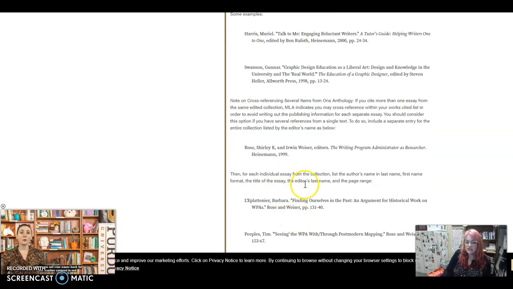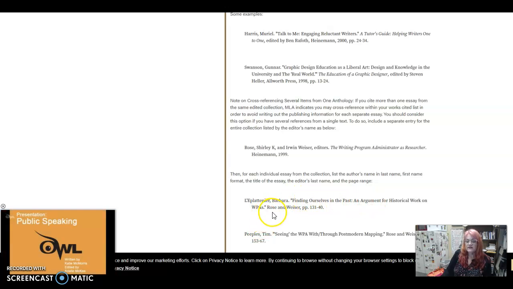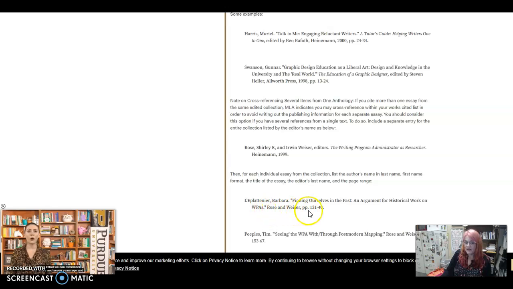Then, for each individual story or poem or essay, you'll list the author's name of the work. So I'll use, again, Charlotte Perkins Gilman. You would have Perkins Gilman, comma, Charlotte, the title, The Yellow Wallpaper, period. Then you don't list the anthology again. It would be Schlib and Clifford, comma, and the pages that it appears on.